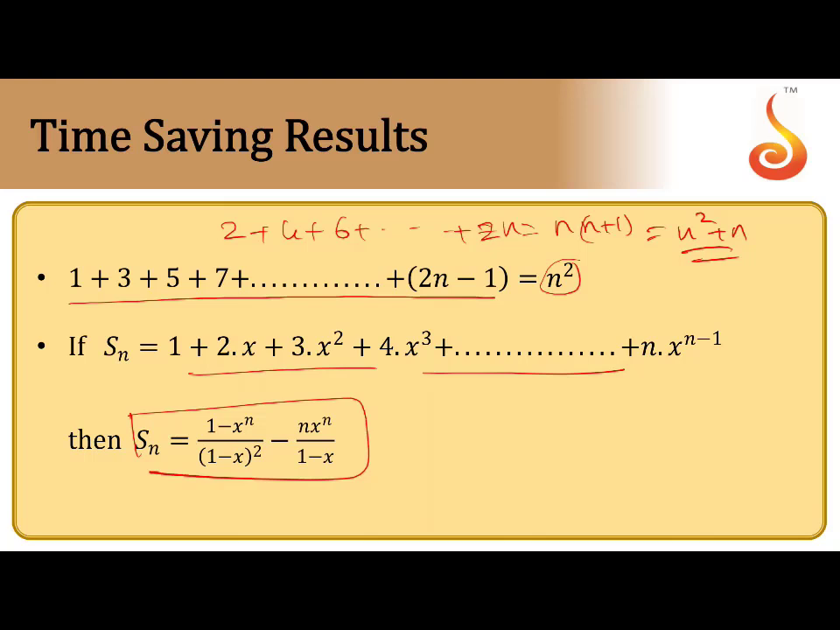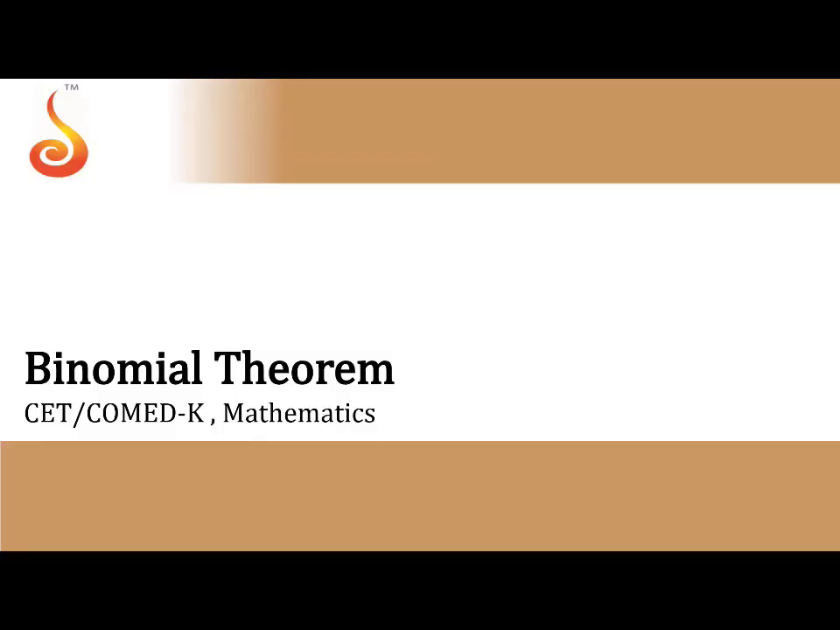After this one, this is the AGP, the n terms of an AGP. The first factor is 1, 2, 3, an AP. The second factor is x square, x cube, a GP. You call it an AGP. This is only a time saving result, you just remember the formula. I hope this one is clear. Next, we'll go for binomial.